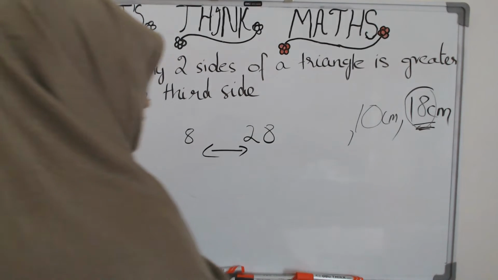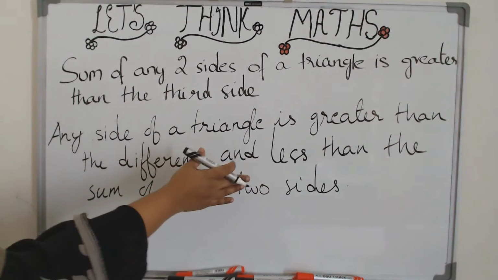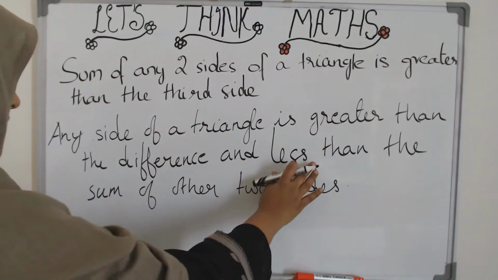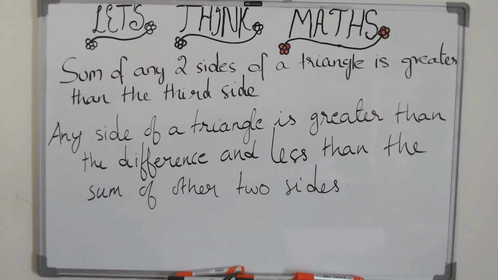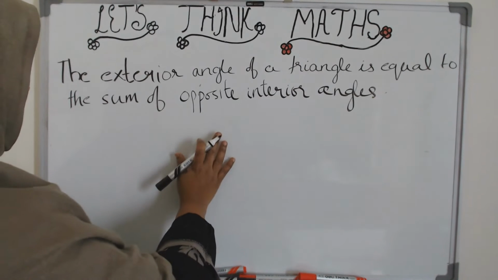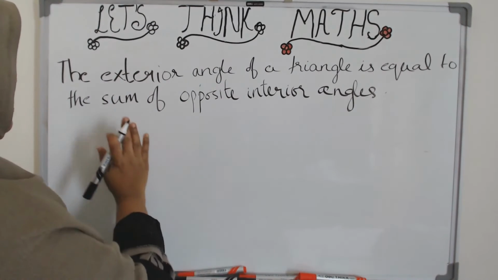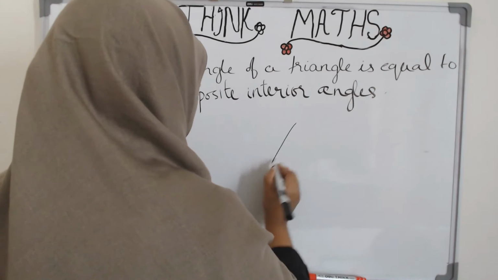So what is the conclusion here? So this is the conclusion. Any side of a triangle will be greater than the difference of the other two sides and less than the sum of the other two sides. Now let us go to the second theorem. In this theorem, we will prove that the exterior angle of a triangle is equal to the sum of the opposite interior angles. Now, take a triangle.